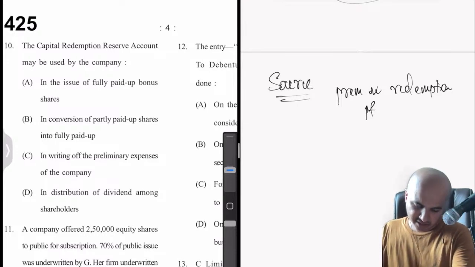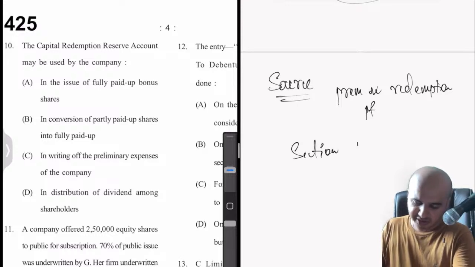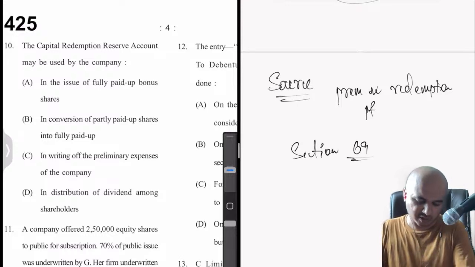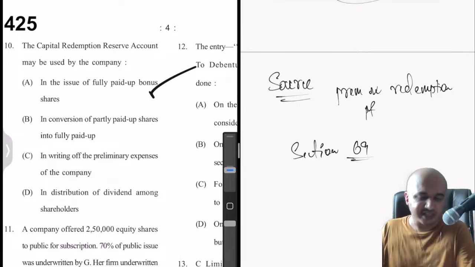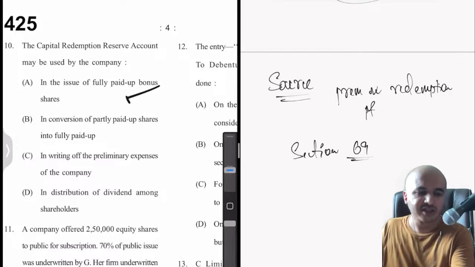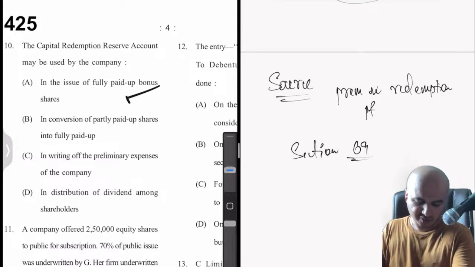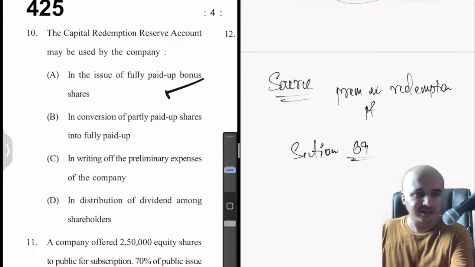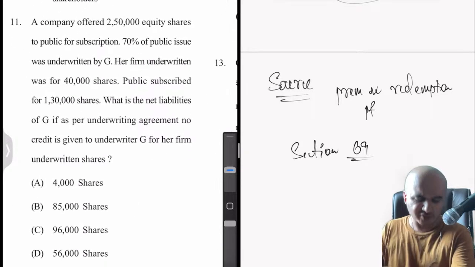Which section? Section 69, I believe. You can check the sections later on. Section 69 talks about CRR, wherein it says we can issue fully paid bonus shares out of the funds lying in the CRR account. Anyway, that was a very easy question. As I said, let's move on quickly to the next one. Let's not waste too much time on theory questions.